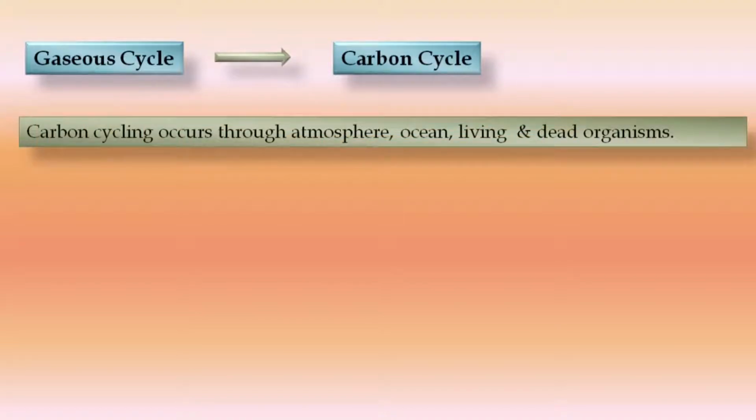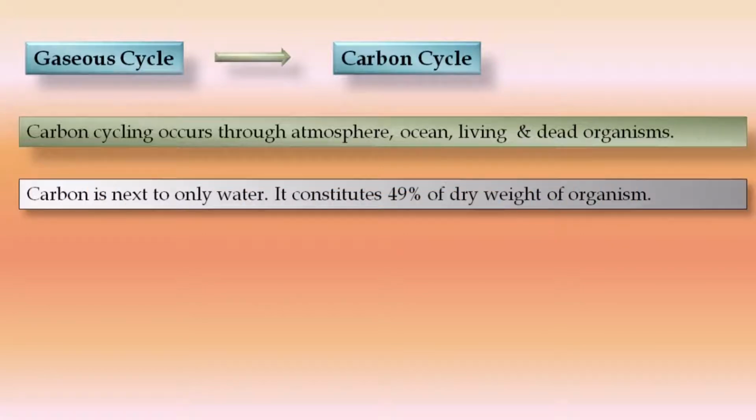This is the cycle in which that particular element is present even in the gaseous form in the atmosphere. So they are called gaseous cycles. Carbon dioxide is present in the atmosphere also. That's why it comes under the gaseous cycle. Now carbon cycling occurs through the atmosphere. It also occurs through living and dead organisms. It is second only to water.